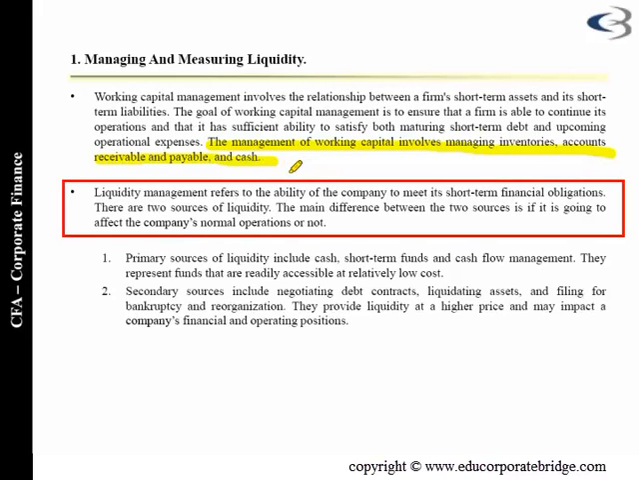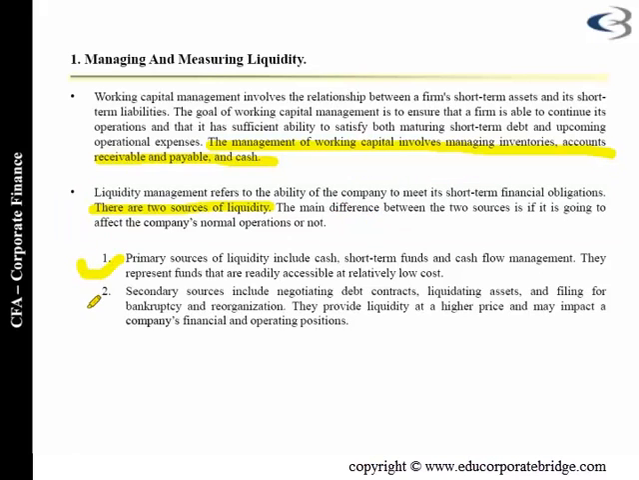So liquidity management refers to the ability of the company to meet its short-term financial obligation. So there are two sources of liquidity: primary source and secondary source. So the primary source of liquidity is cash, short-term funds, and cash flow management. They represent funds that are readily accessible at relatively low cost.